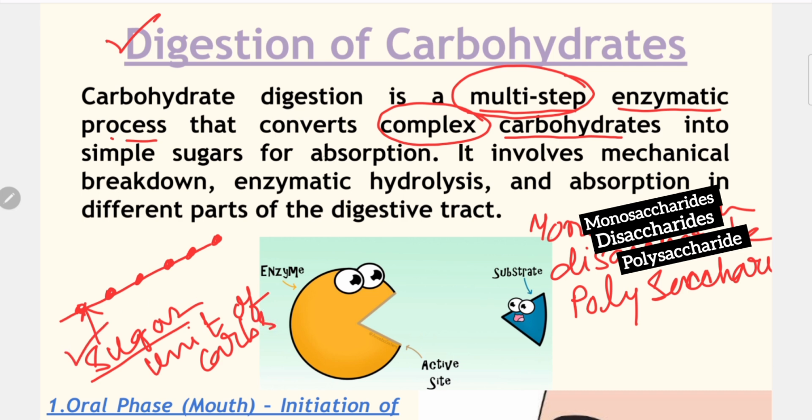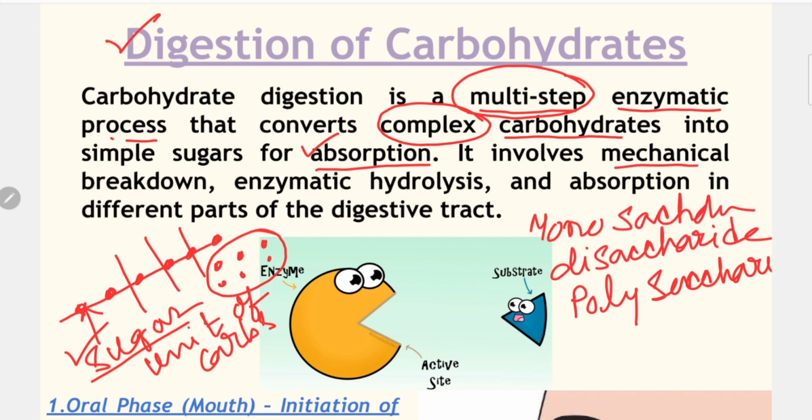So sugar is for absorption, because digestion is the process of splitting food into smaller particles, into its simplest form. But after splitting it, what do we have to do? These small particles must be mixed with blood for absorption, for utilization, so that it can provide energy. So it involves mechanical breakdown, enzymatic hydrolysis, and absorption in different parts of the digestive tract.